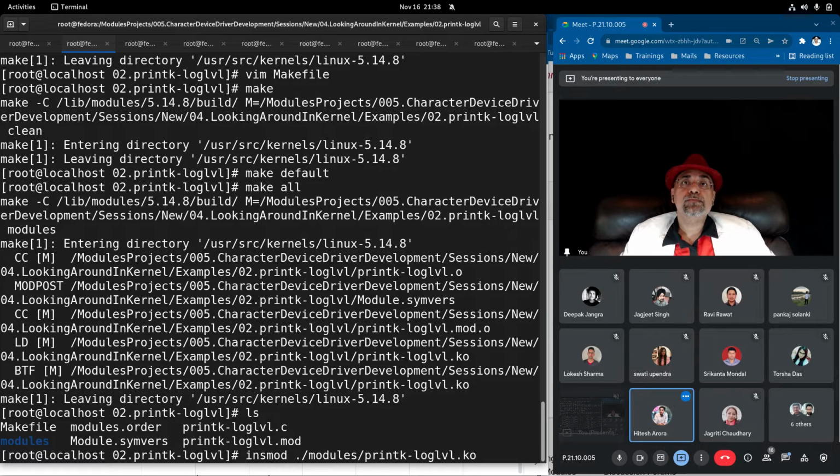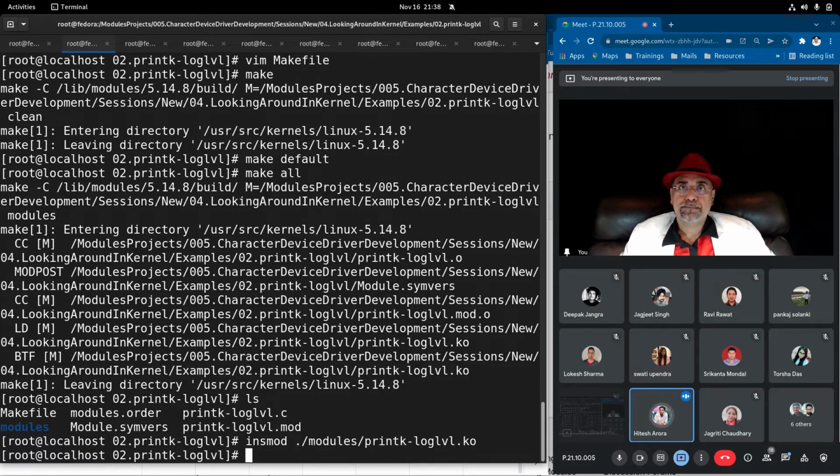Sir, just like in a normal make file, if we write make clean all, then clean has a specific function and all has a specific function, so it runs both of them first.